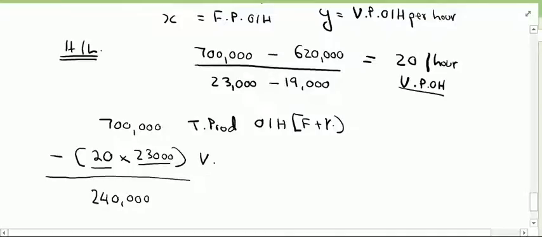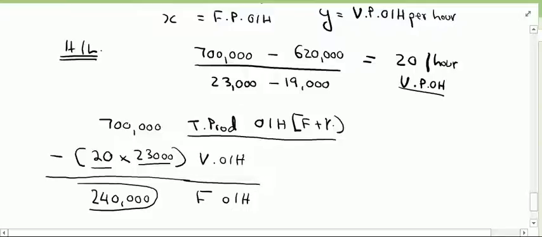We subtracted variable overheads from our total production overheads, and it leaves us with fixed overheads only, and these fixed overheads are for 1 month.